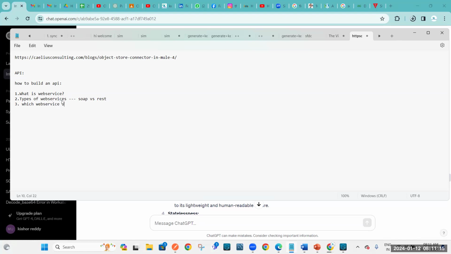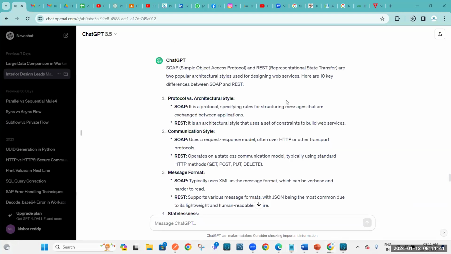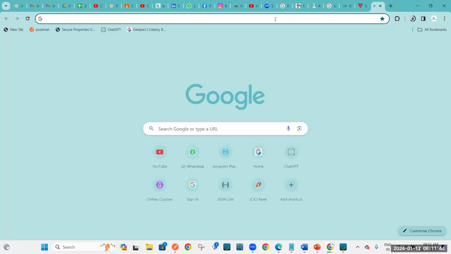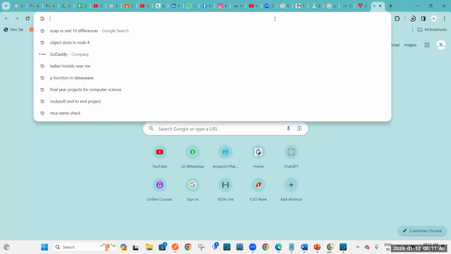Which web service is more secure and why is it more secure? These questions you can expect in the interview. If you are going with 2 years of experience, they may ask you all these questions. Yesterday what we did, we created a simple calculator API, right?